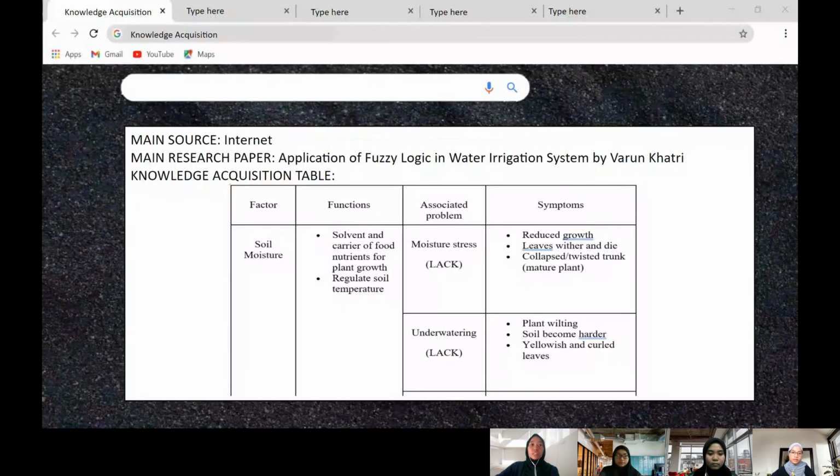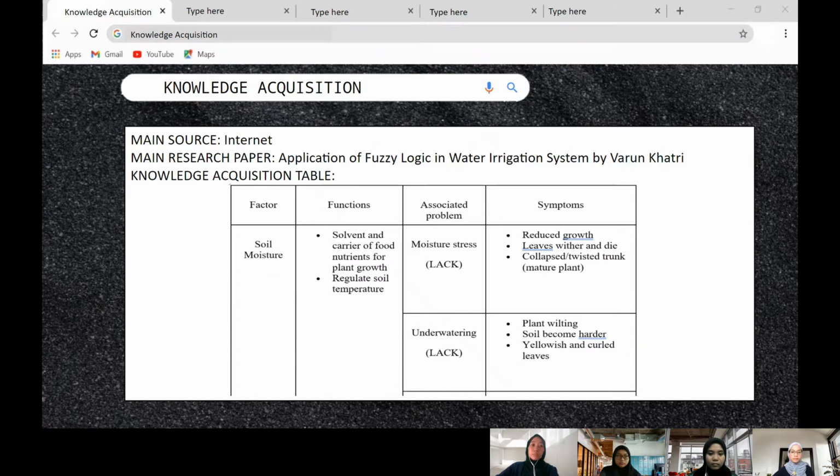To make our system possible, the first thing we did was gather knowledge. Our main source of knowledge is the internet. This is where we found our main source for this system, which is a research paper prepared by Varun Khatri from NMIMS University titled Application of Fuzzy Logic in Water Irrigation System.